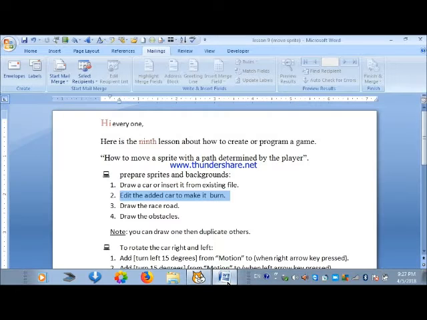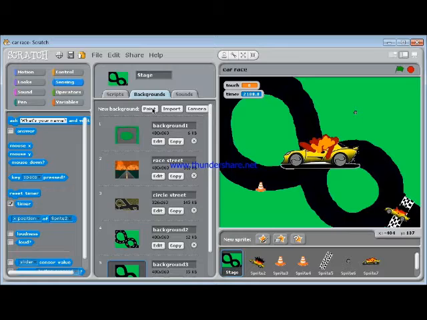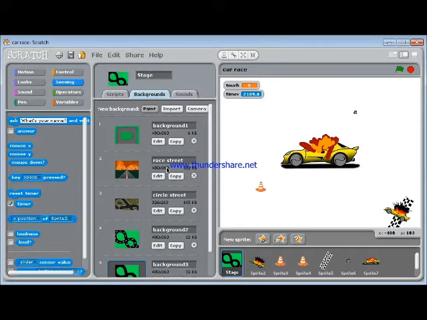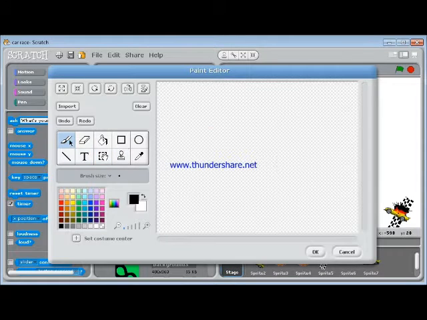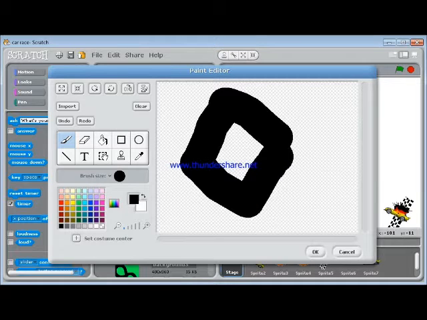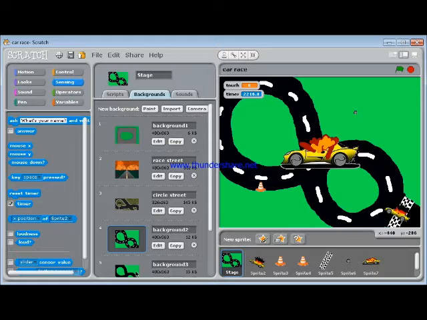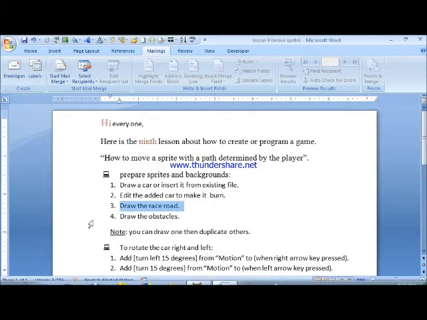Third, draw the race road. We click on Stage, Backgrounds and Paint, and then draw our race road background. Then we have two costumes of a race road background.